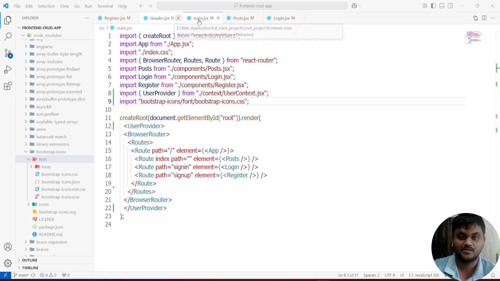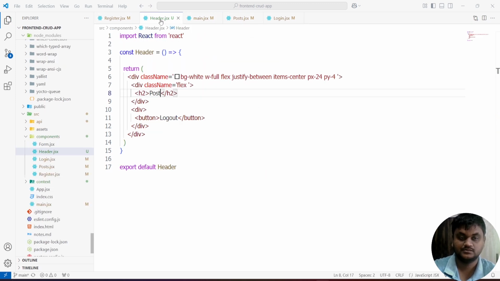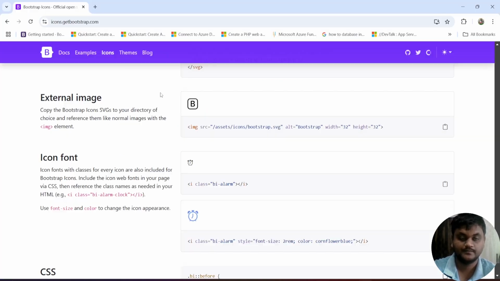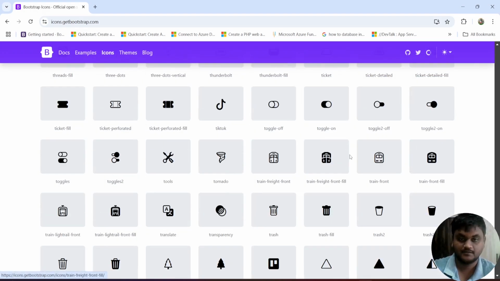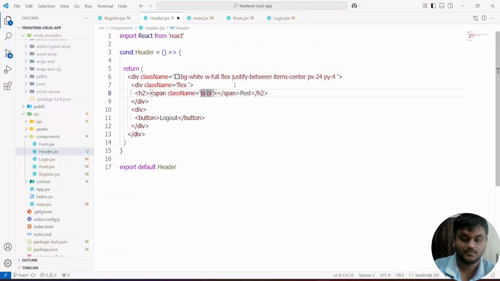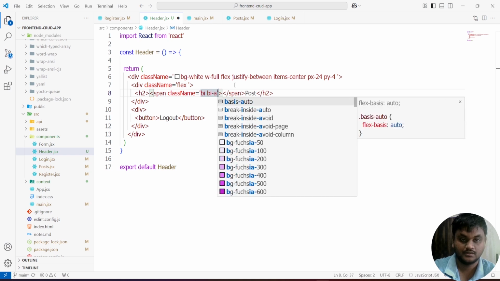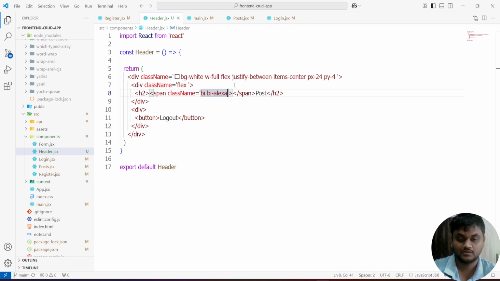After completing this, come to my header. Here className bi, and for this I'm going to take one icon, bi-alexa. If you go to my application, why is it not showing?